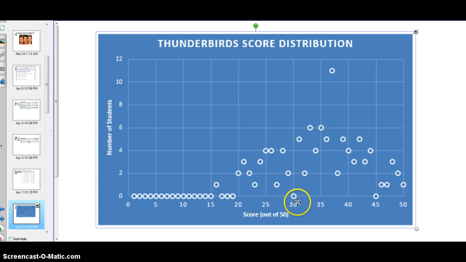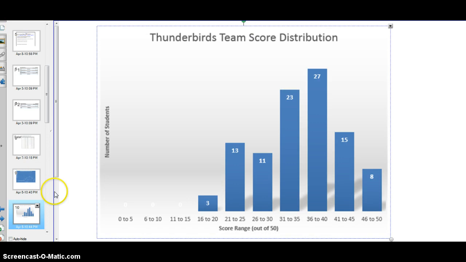Looking at this, if we look at that score of a 30, nobody got a 30. The most common score was a 37. So that was the mode. And you can see it makes this bell curve. Again, here are these ranges. 3 people got between a 16 and a 20. 13 people got a 21 to 25.